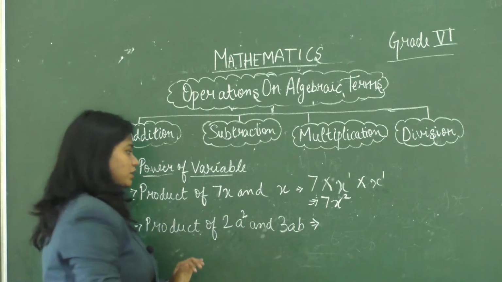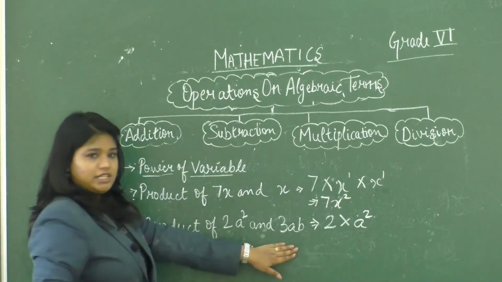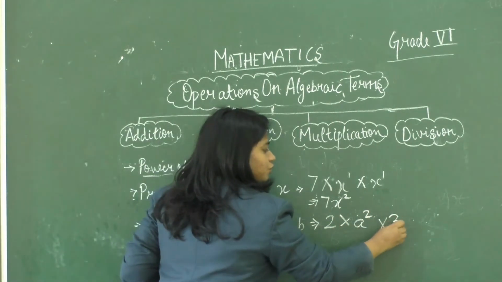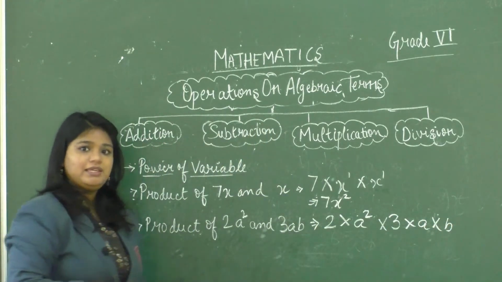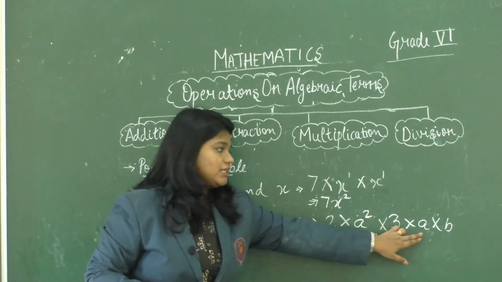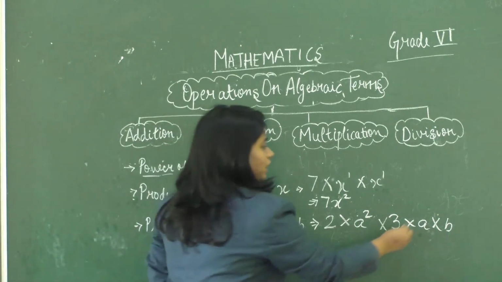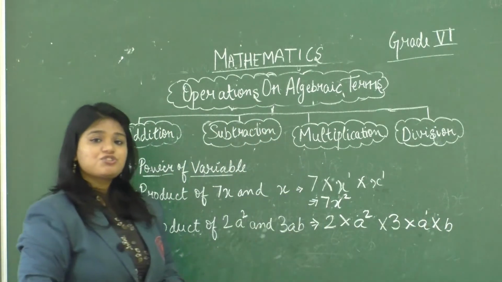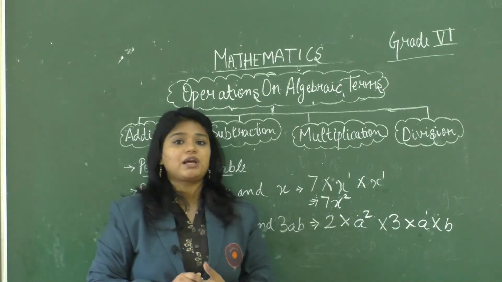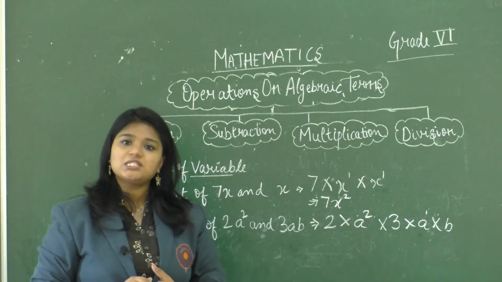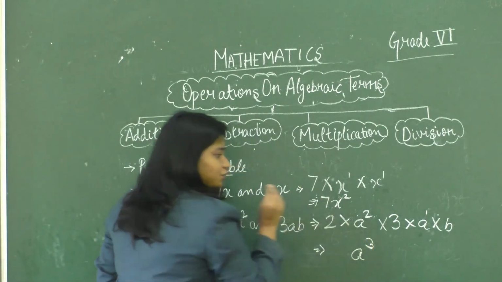First we will write down the terms: 2 into a square into 3a into b. Yes, here we see that there is no power for a, or nothing is mentioned, so we take it as 1, right? So now we will add the powers of a, that is 2 plus 1, which becomes 3, or we can call it cube. So let's write a cube.